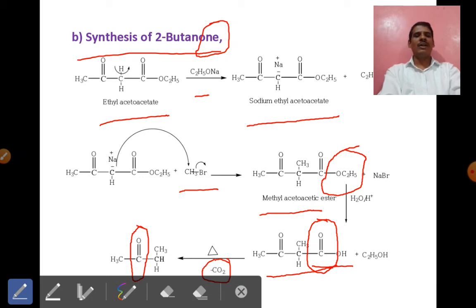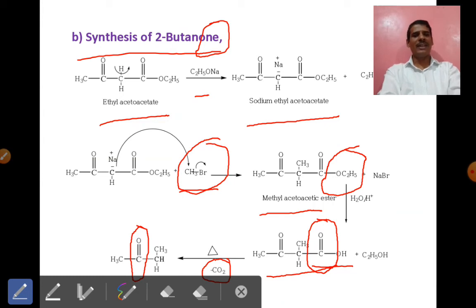In this way we can also prepare 3-pentanone, 2-pentanone, or different types of ketones by using ethyl acetoacetate. Different ketones can be prepared only by changing the alkyl halide. If the alkyl halide changes, the ketone changes.